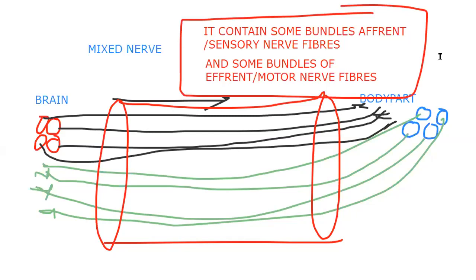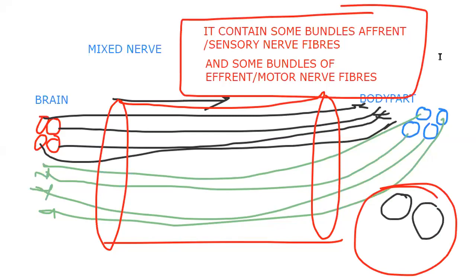If you remember the old transverse section, that nerve is surrounded by epineurium. It contains fascicles. In that fascicle, some of the nerve fibers are present like this, like this. Okay, so I'll draw the axons also here, the transverse section of the axon with their endoneurium. Next, some of the axons are present.